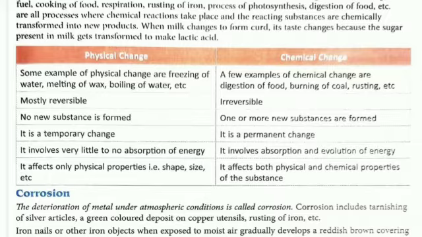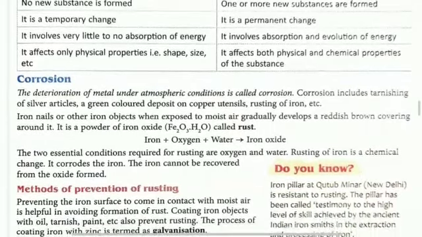Okay. Now come to corrosion. Corrosion is a word mostly related to damage or deterioration. The deterioration of metal, कोई चीज़ खराब हो जाता है, बर्बाद हो जाता है, under atmospheric condition is called corrosion.